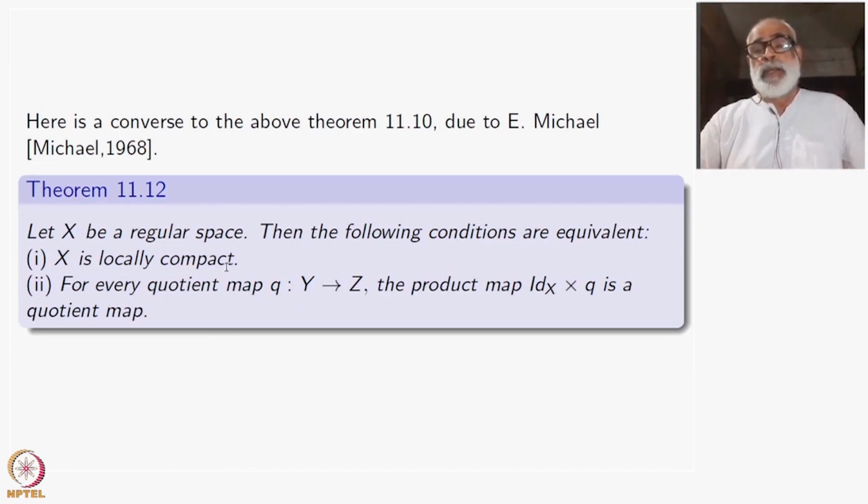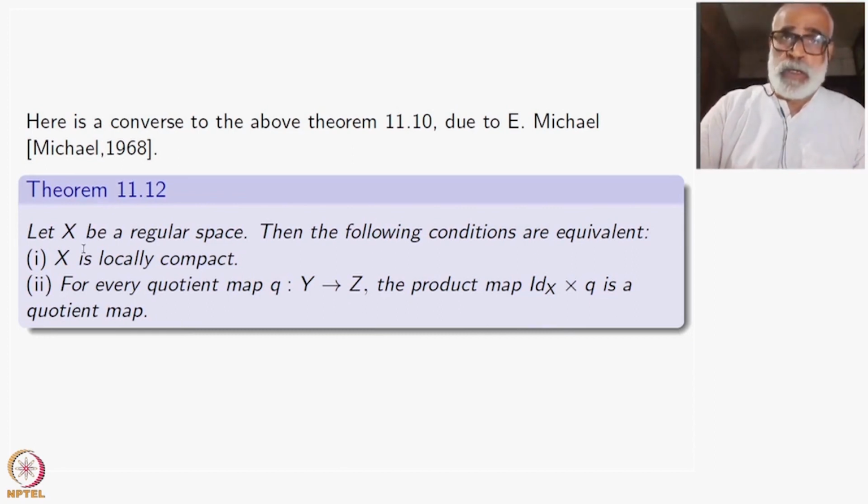One: X is locally compact. Two: for every quotient map Q from Y to Z, the product identity of X cross Q is also a quotient map. 1 implies 2 is what we have seen. The converse is 2 implies 1. So if this happens for every quotient map Q from Y to Z, if identity cross Q is a quotient map, X must be locally compact.